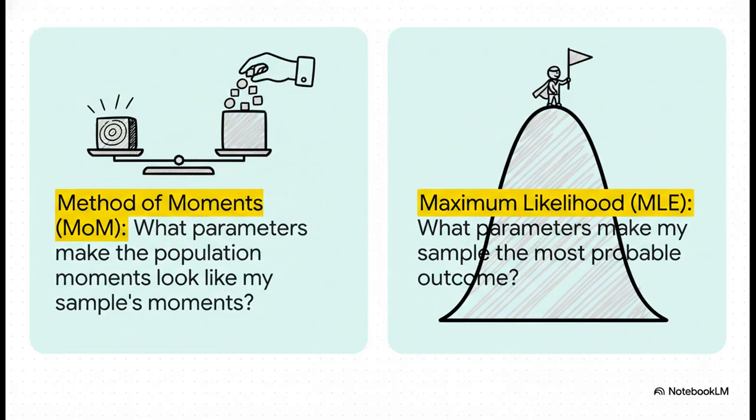So at the end of the day, we have two very different ways of thinking. The method of moments asks, what would make the whole population look like my little sample? While maximum likelihood asks, what population value makes my sample the most probable thing I could have seen? One is all about matching patterns. The other is about maximizing probability. They're just two different paths on our quest for the perfect guess.